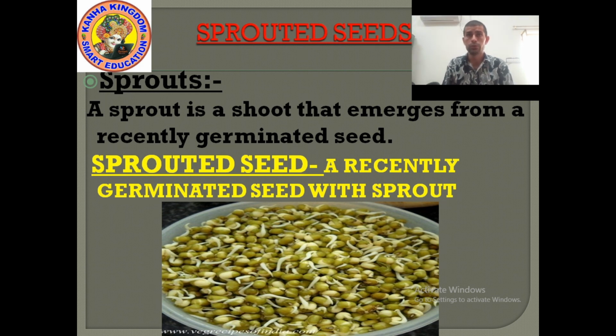Okay. So what is sprout? Sprout is a shoot that emerge from recently germinated seed. And what is the meaning of sprouted seed? A recently germinated seed with sprout. Sprouted seed have both seed plus sprout. Okay. And what is sprout? White structure. Okay. Understood? Now let's move on the next point.